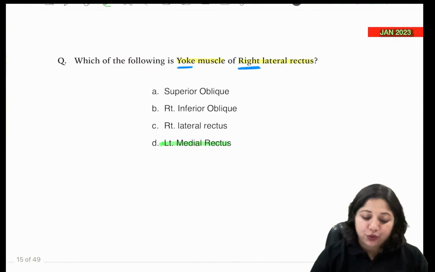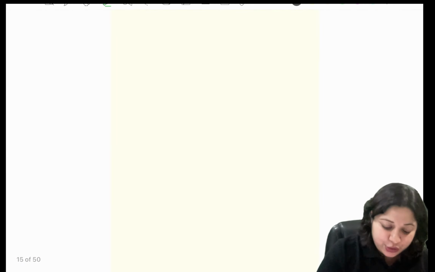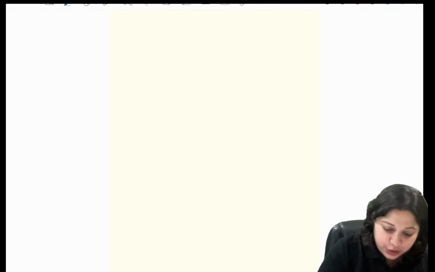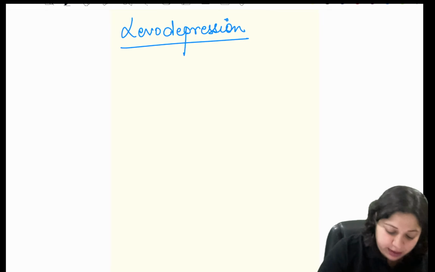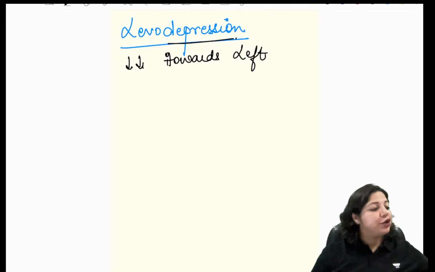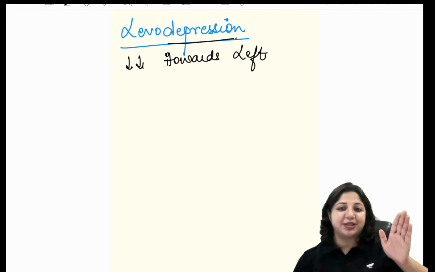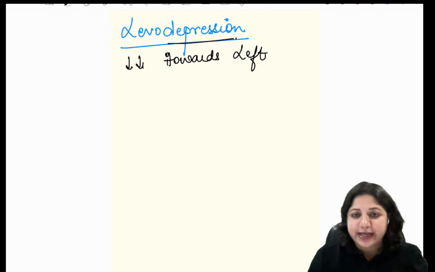Okay, so now we come to levodepression. The question here is talking of levodepression. What does the term levodepression mean? Levodepression means depression towards left. Just see, this is my left side. Looking down towards the left is levodepression.